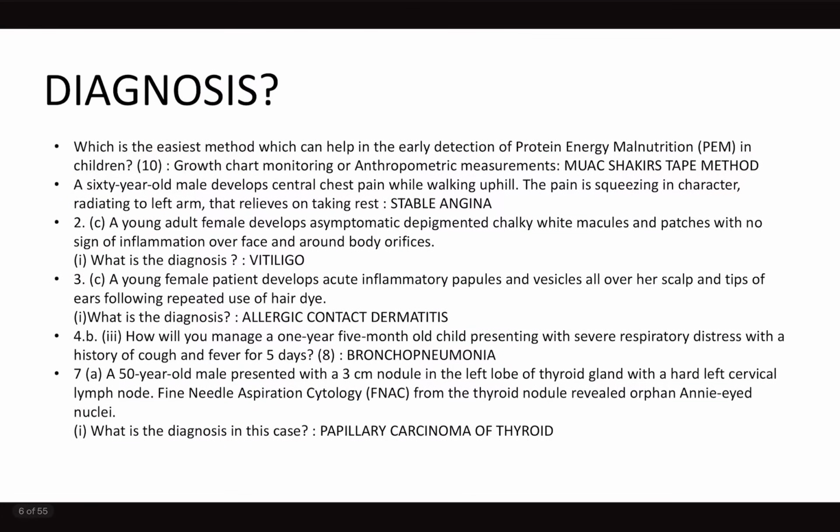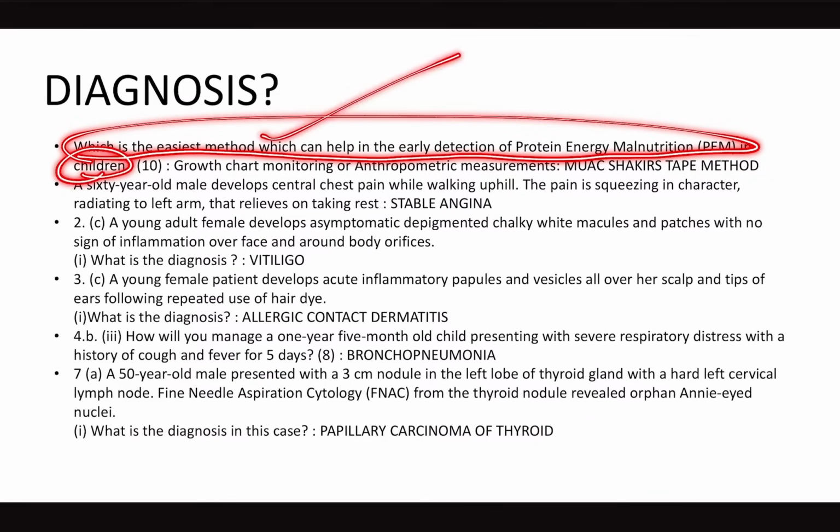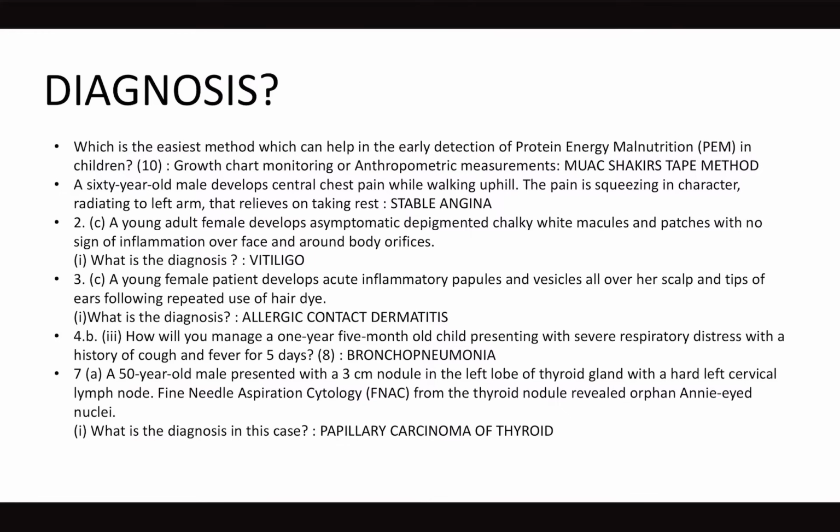Now diagnosis, next is what is the easiest method which can help in early detection of PEM. So this statement, easiest method which can help in early detection, is neither there in OP Ghai, nor in Nelson Pediatrics, and many of my pediatrician friends are a little bit confused, because usually here easiest method for early detection, they're asking about screening.